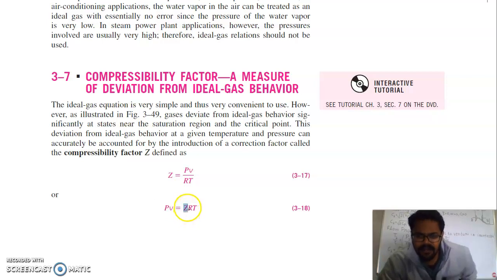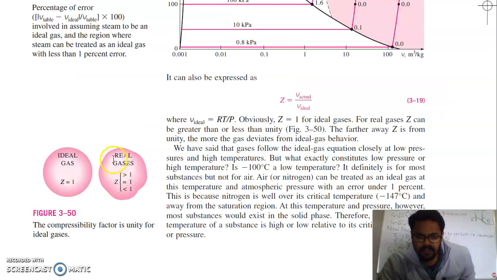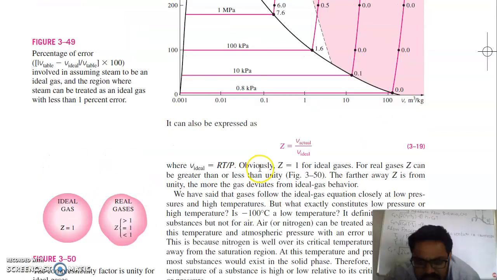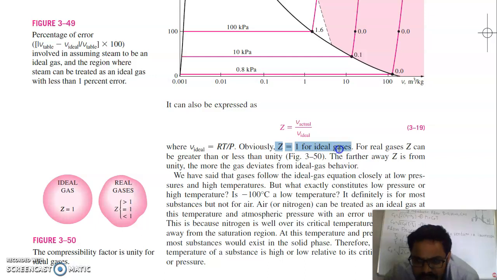If the gas is ideal, the compressibility factor Z is 1. If the gases are real, the compressibility factor may be greater than 1 or less than 1. By using the compressibility factor, you can simplify the equations. So Z is 1 for ideal gases. For real gases, Z can be greater than or less than unity. The farther away Z is from unity, the more the gas deviates from ideal behavior.